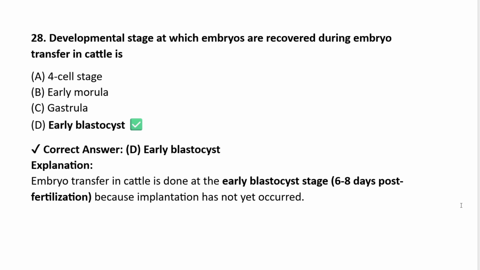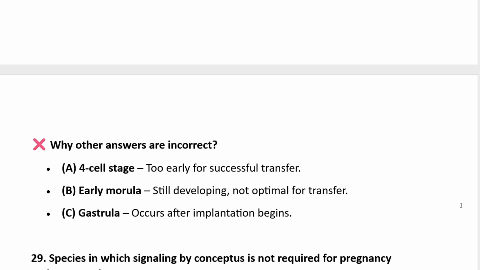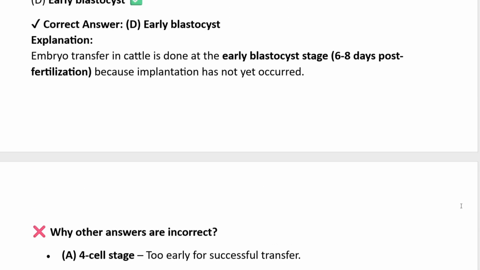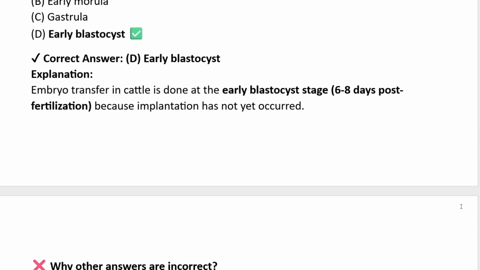Embryo transfer in cattle is done at the early blastocyst stage, 6 to 8 days post-fertilization, because implantation has not yet occurred. Why other answers incorrect? 4-cell stage, too early for successful transfer. Early morula, still developing, not optimal for transfer. Gastrula occurs after implantation begins. So that's why the correct answer is D, early blastocyst.